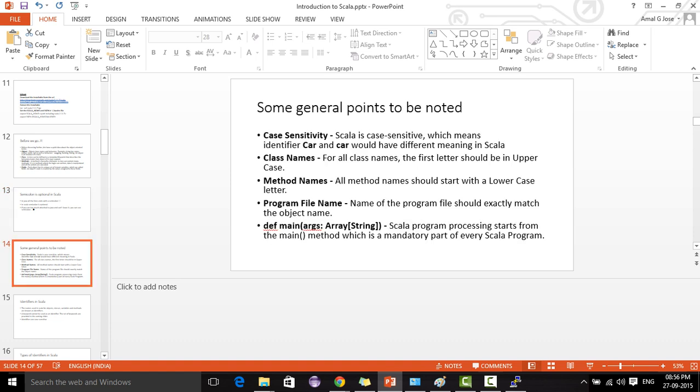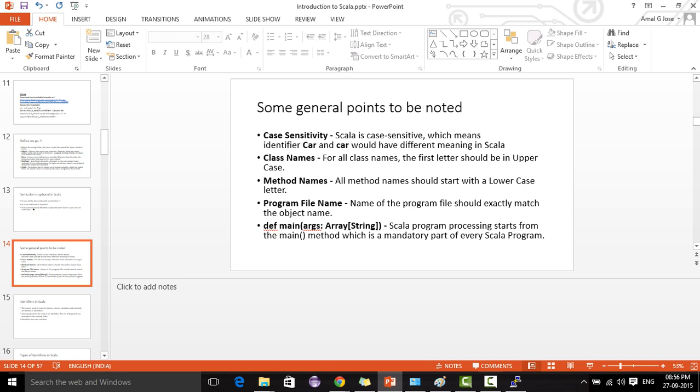Then some general points. Case sensitivity: Scala is case sensitive. Small letter abc and capital letter ABC, or any combination of capital and small letters, will be different and have different meanings. Class names: just like Java, the first letter of the class name should be a capital letter. Method names: all method names should start with a lowercase letter. Program file name: it should be the same as the object name, exactly matching it, otherwise it will not work.